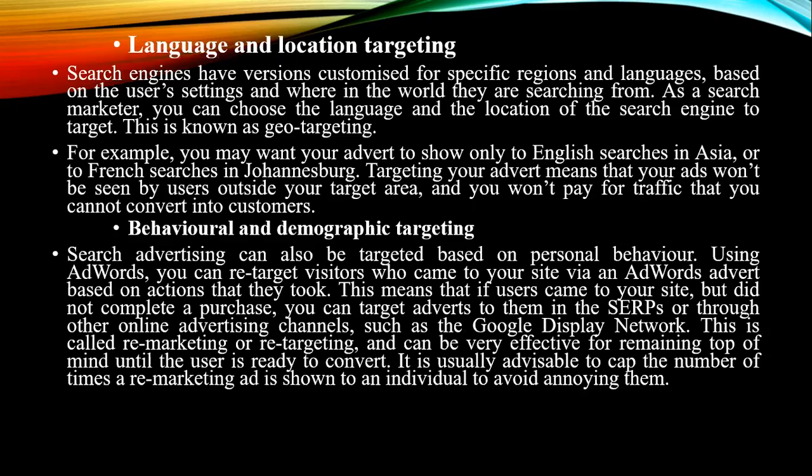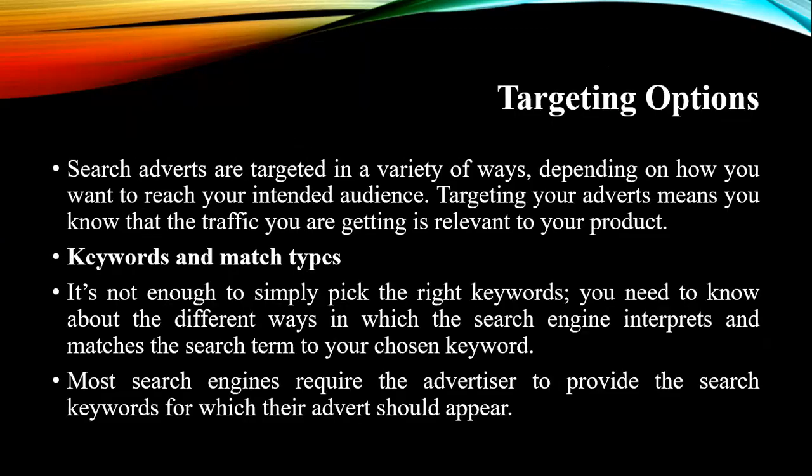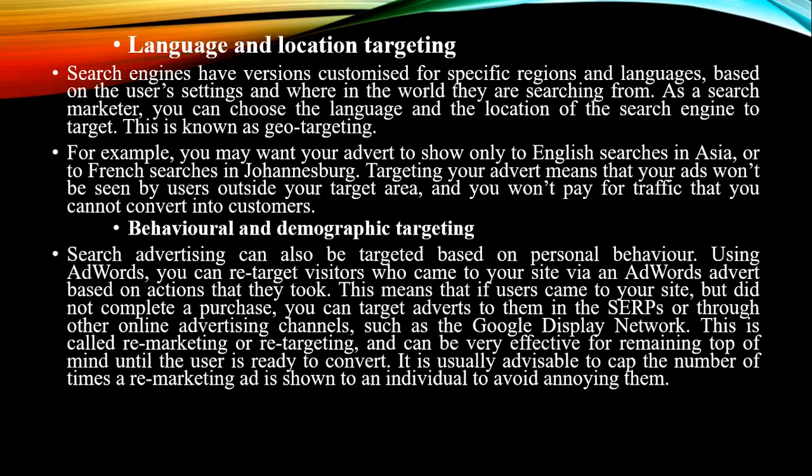The last one is behavioral and demographic targeting. Based on the customer's perception of how they perceive a product, and based on their demographics or population, the targeted people and how many of them there are, all of this matters for a targeting option. So that is the second concept, targeting options. Three aspects are to be considered: keywords and match types, then language and location, and behavioral and demographic targeting.